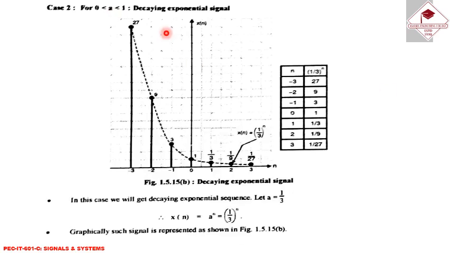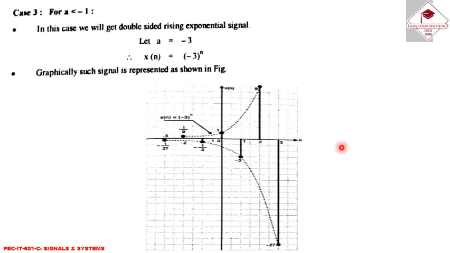Next is 0 less than a less than 1. In this case x(n) is a to the power n, so that is (1/3) to the power n. Again, if I put in the values of n, we can obtain this type of signal representation. Next is a less than minus 1. Here I have taken a as minus 3, so x(n) is equal to (-3) to the power n. If this condition is satisfied, then this type of exponential signal can be obtained.